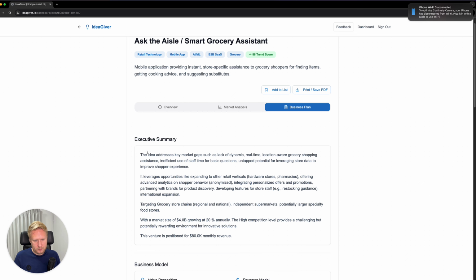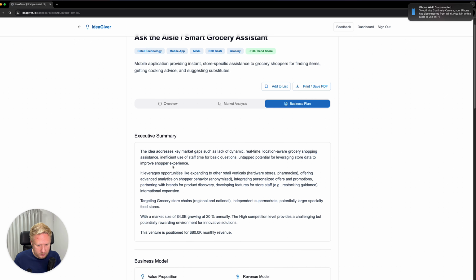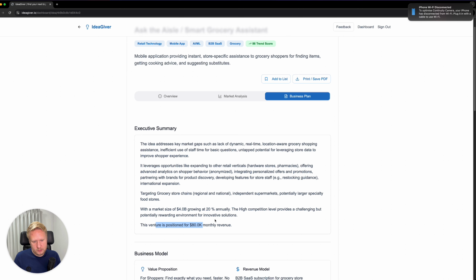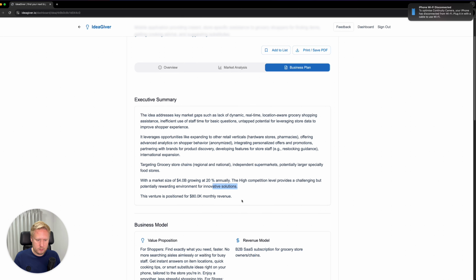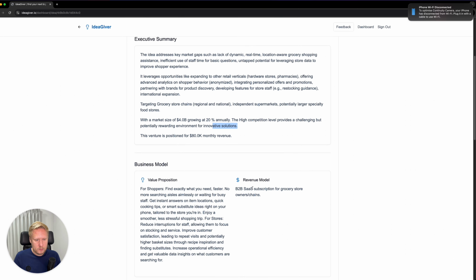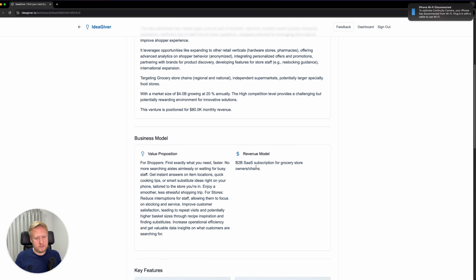So here is a summary of the business idea. The idea addresses a key market gap, such as lack of dynamic, real-time, location-aware grocery shopping assistance. The venture is positioned for an estimated 80K monthly revenue. The revenue model is B2B SaaS subscription for grocery store owners and chains. Value proposition for shoppers: find exactly what you need faster, no more searching aisles aimlessly or waiting for busy staff.